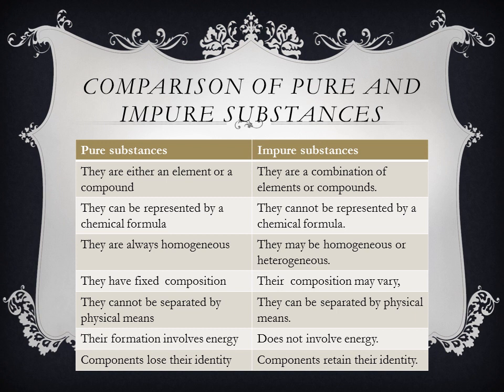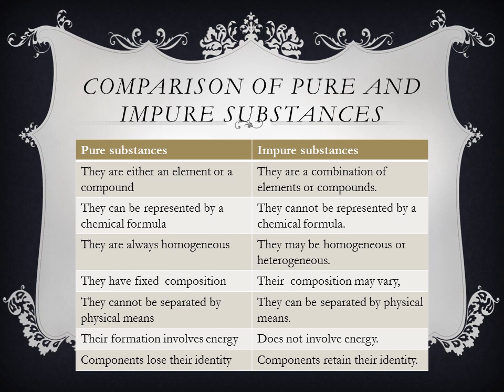Okay, so let us go through these properties once again. Pure substances are either an element or a compound. Impure substances are the combination of elements or compounds, or both elements and compounds. Pure substances can be represented by a chemical formula. Impure substances cannot be represented by a chemical formula. Pure substances are always homogeneous. Impure substances may be homogeneous or heterogeneous. Pure substances have fixed composition. Impure substances' composition may vary.